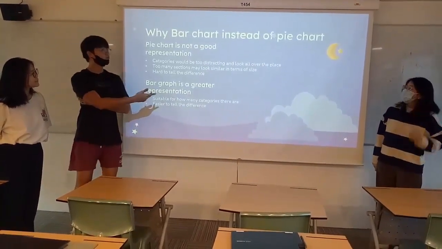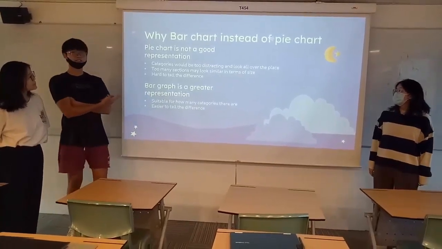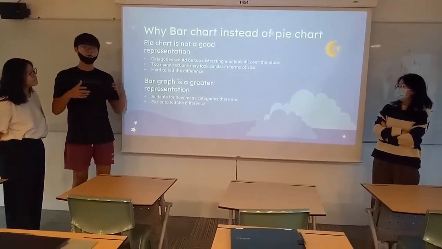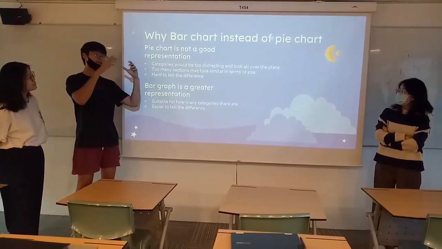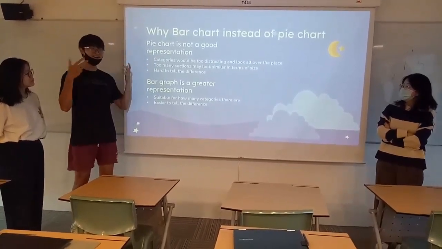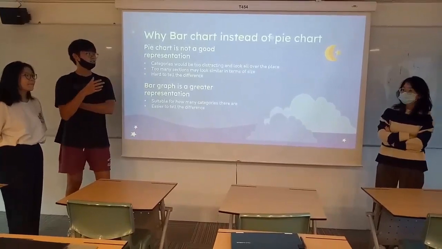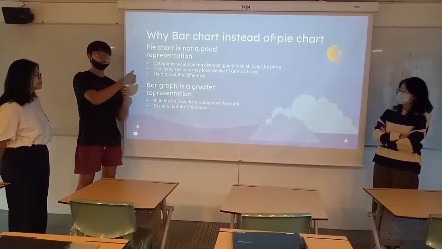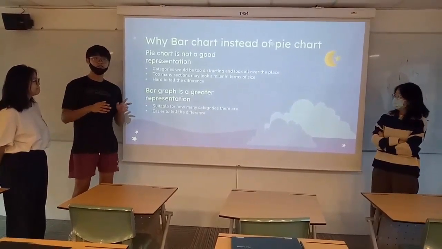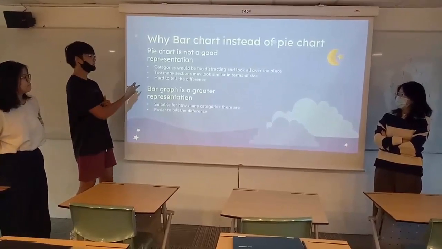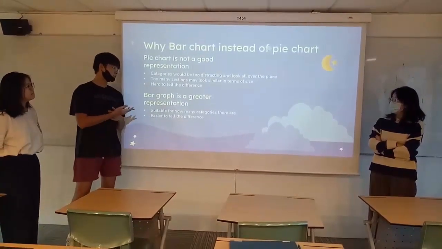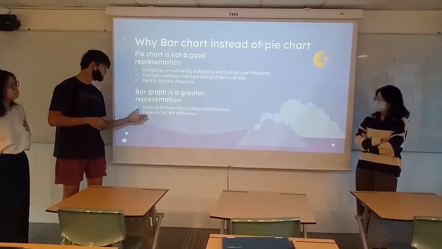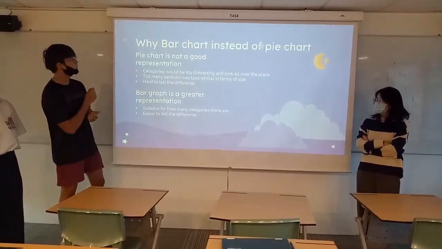So why a bar chart instead of a pie chart? A pie chart is not a good representation because the categories will be too distracting and look all over the place in a way. If I was to put 10 different topics and have to label them, it's very hard to see. Another thing is there are too many sections that may look similar in terms of data. Because we have multiple data, we have very small numbers and they might look the same, and it's hard to tell the difference. Now, a bar graph is a greater representation because it's suitable for how many categories there are and it's easier to tell the difference. Now, moving on to question 5.